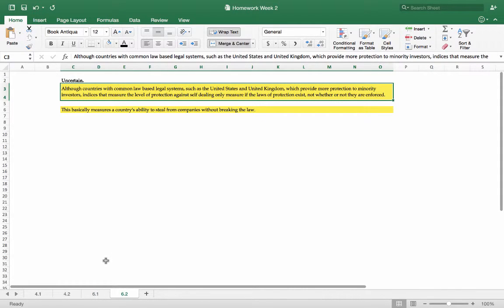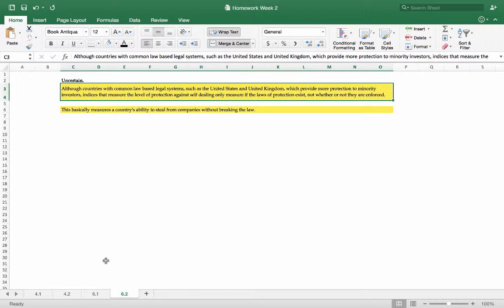And then lastly, 6.2, I selected uncertain. Normally English-speaking countries such as the United States, United Kingdom, Australia, and so forth, have common law-based legal systems which you would think give you more protection for minority investors. However, indices typically measure whether or not the laws are on the books, not whether or not they're enforced. So even though you would expect a common law-based legal system to have more protections, that's not necessarily true.